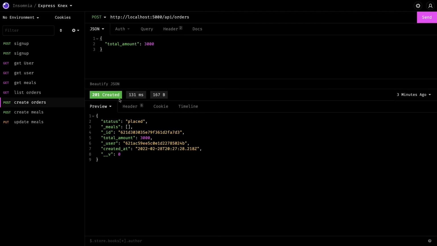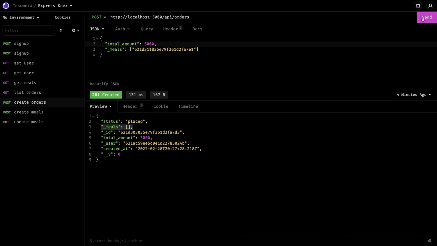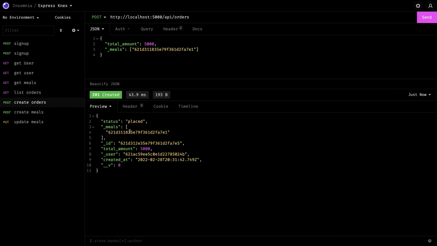Here we are doing create order. We are just passing the total amounts, because the rest of the data in the order is the restaurant, the user, and the list of items in the particular order, like the meals. These are the only items we have. You can also pass the _meal, like the list of object IDs, and it will store them as an array. So let's say I have a create. So this is another order I have created, right? And then I can get this particular order by ID.